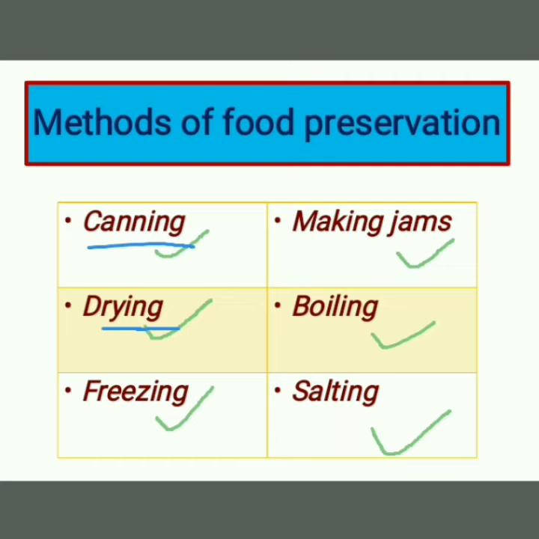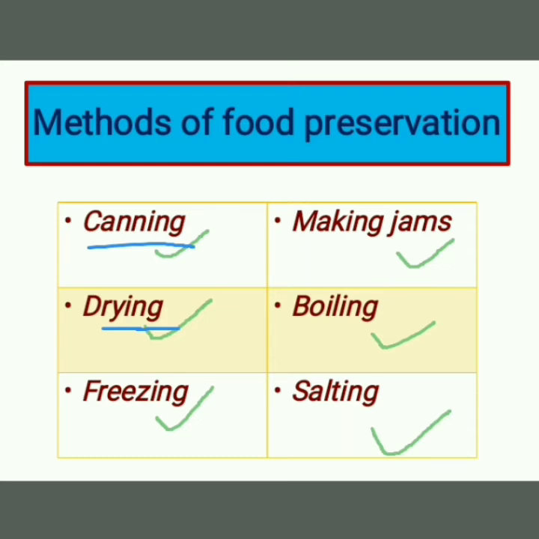Some things we use drying for. Drying means to keep the food items under the sun and remove the water from them. Like potato chips. When your mother is making potato chips at home, what does she do?